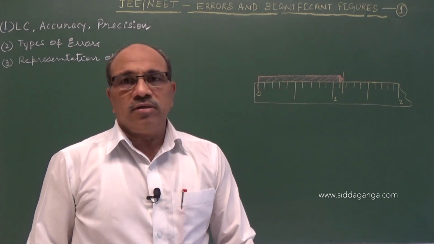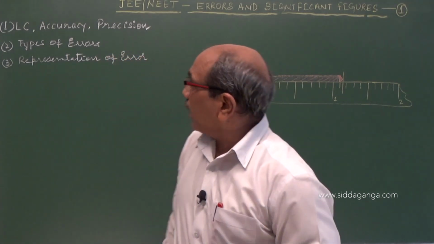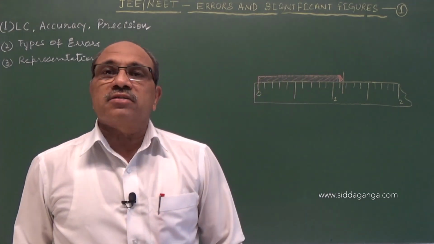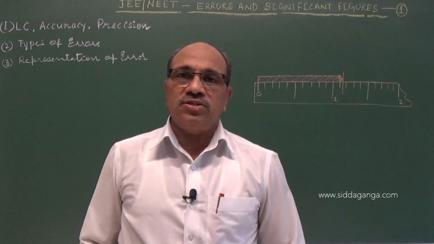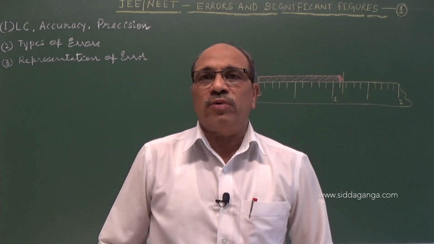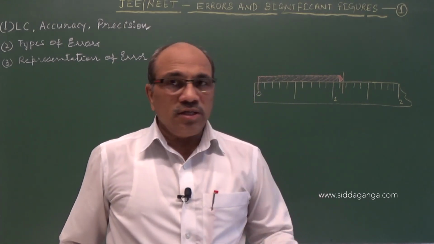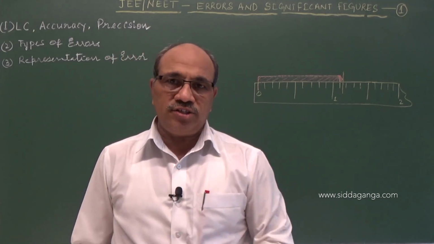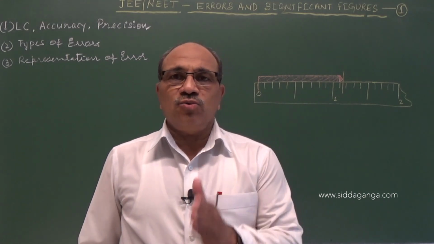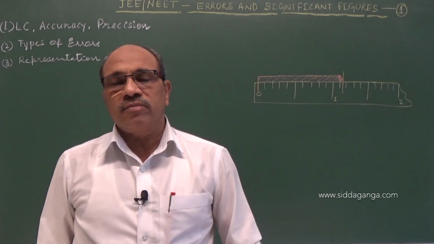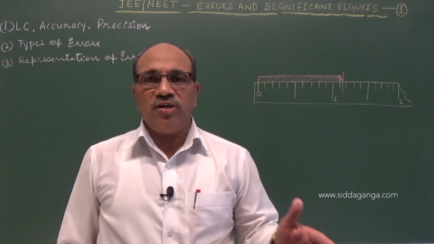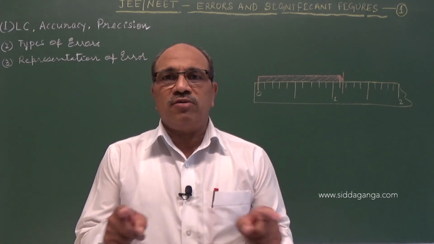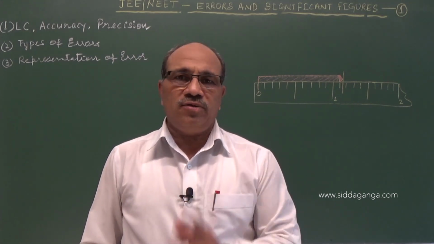So when you hear the word error, the meaning in physics is the deviation of the measured value from its true value. Deviation means plus or minus. Suppose you are measuring a mass whose true value is 10 kg. If you get 10.1 kg or 9.9 kg, that is a deviation of 0.1 kg from the standard value.